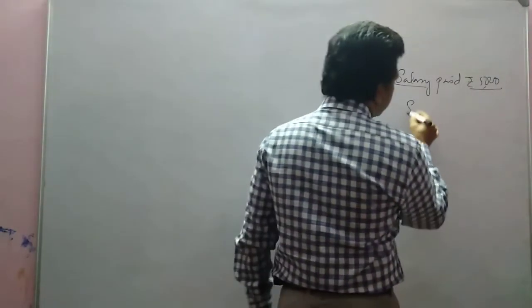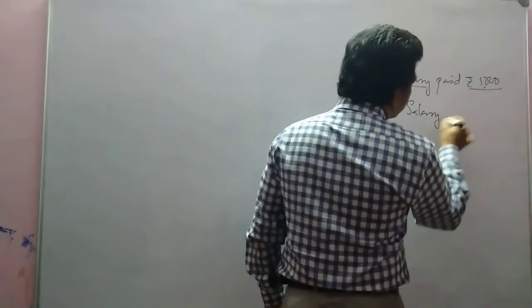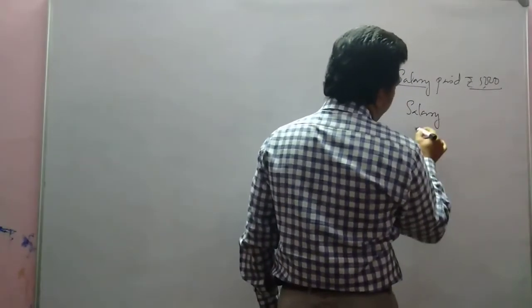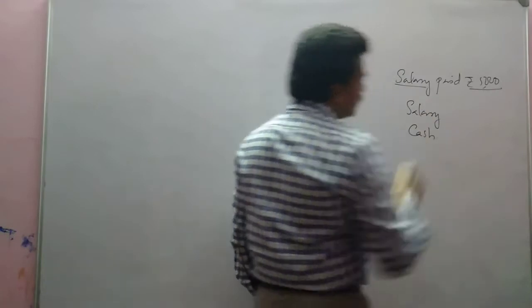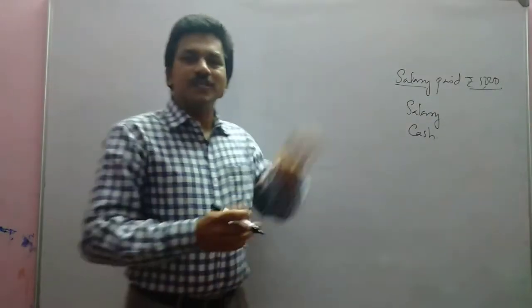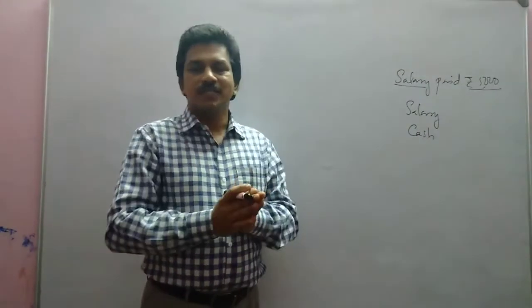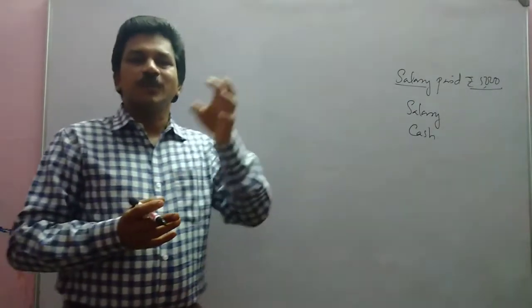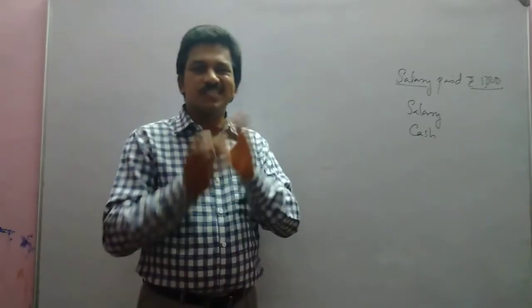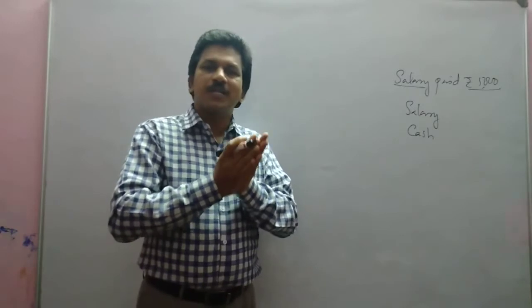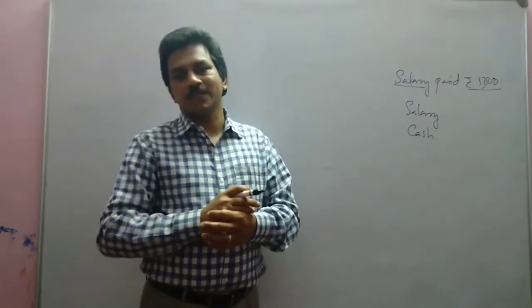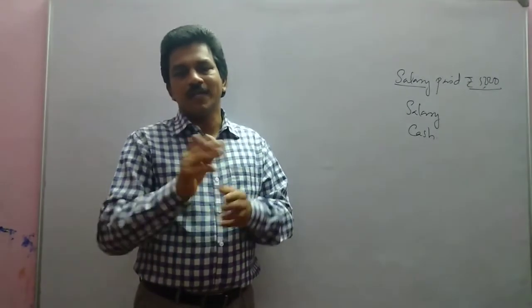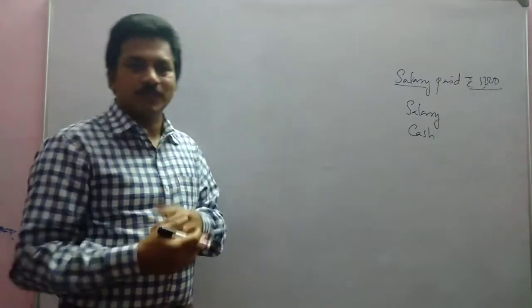Let us take salary and cash. Out of the salary and cash, we are going to see which aspect can be credited and which aspect can be debited. Debit aspect means a receiving aspect, and credit aspect means giving aspect.